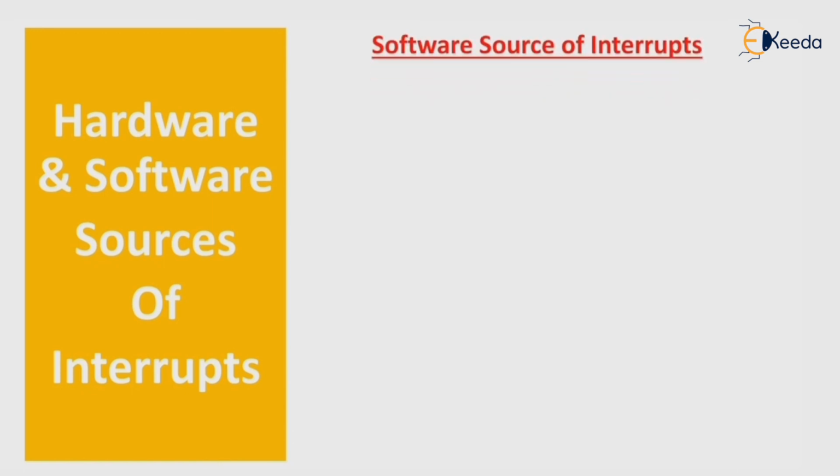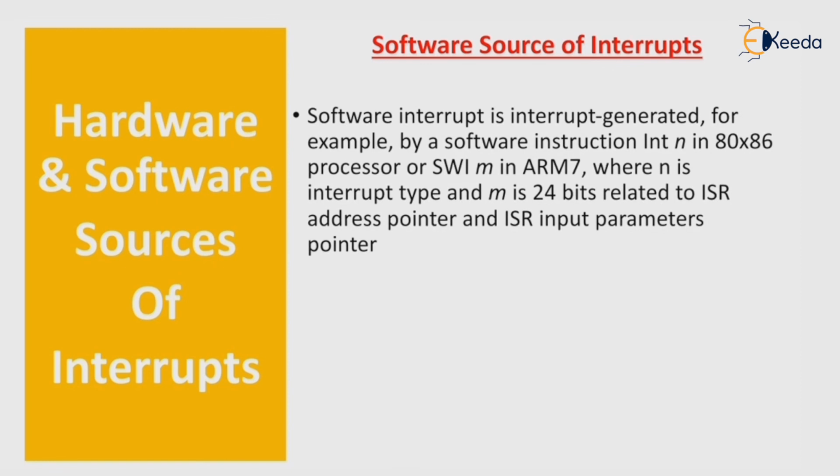Some software sources of interrupts. A software interrupt is an interrupt generated, for example, by a software instruction, that is INTN in the 8086 processor, or SWIM in ARM7, where N is the interrupt type and M is a 24-bit value related to the ISR address pointer and the ISR input parameter pointer.